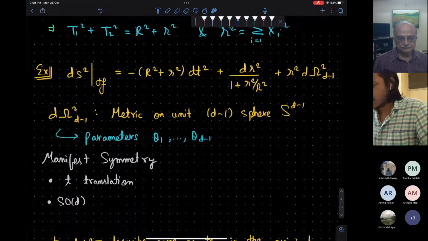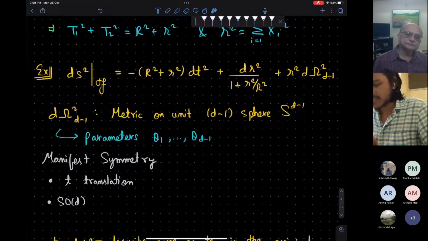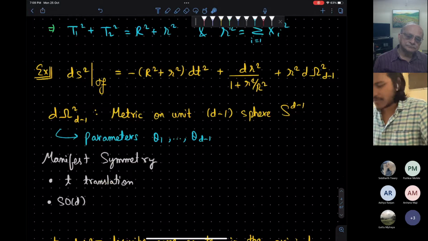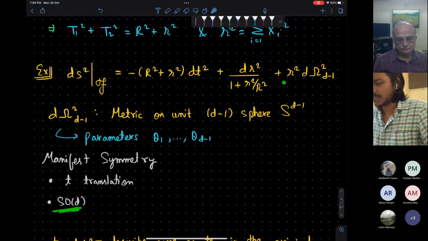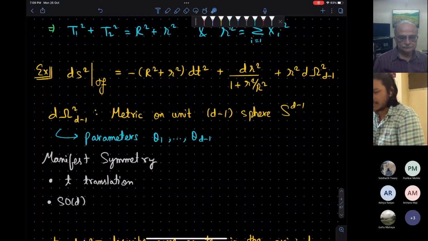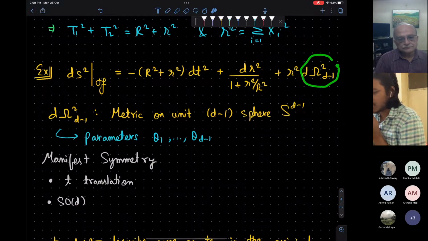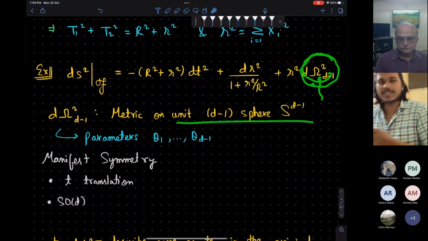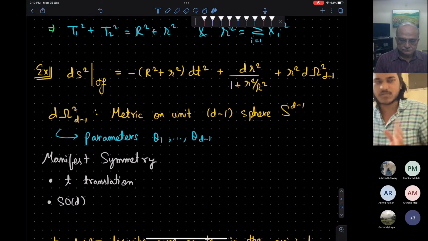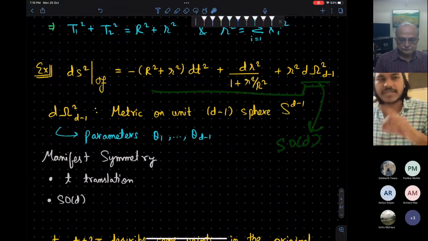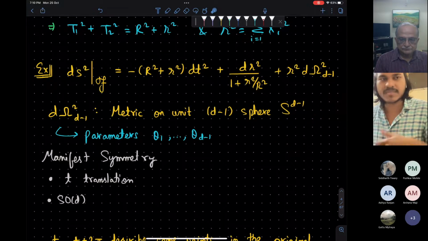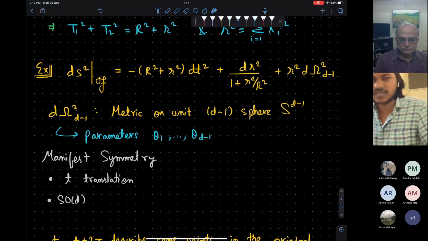Note that the choice of coordinate system manifests two symmetries: first, time translation, and the other, SO(d) symmetry. The metric has a piece which is the metric on the unit sphere, S^{d-1}. Because of this, we can easily see it has SO(d) symmetry, and since no coefficients have explicit time dependence, it has t translation symmetry.